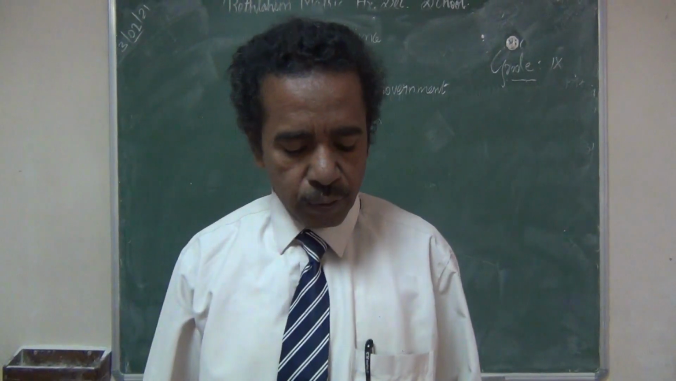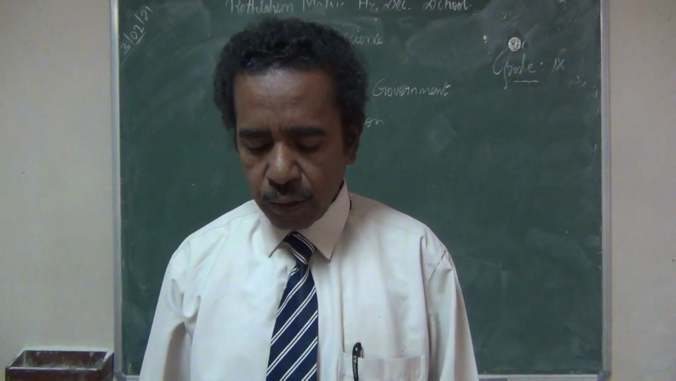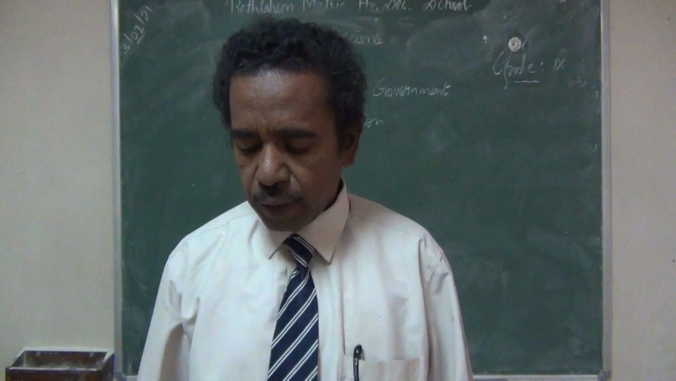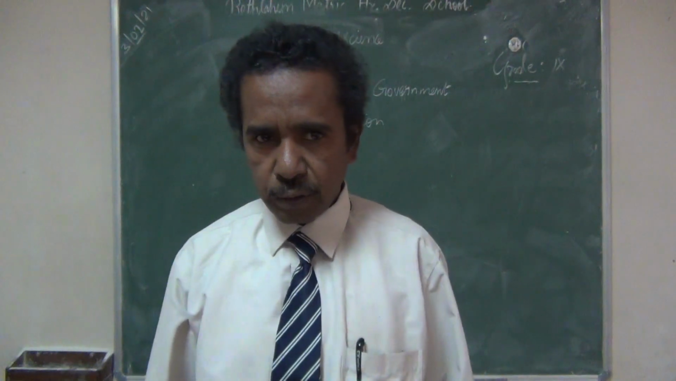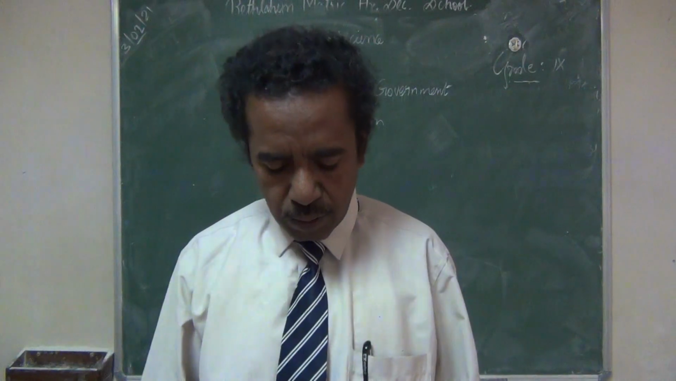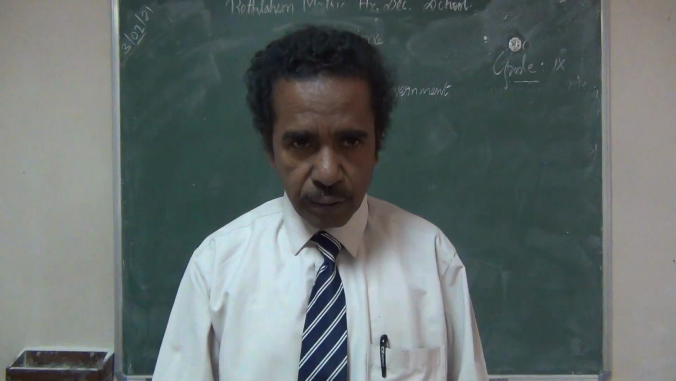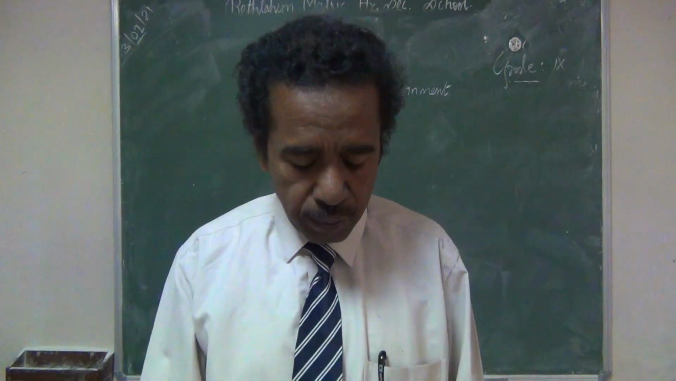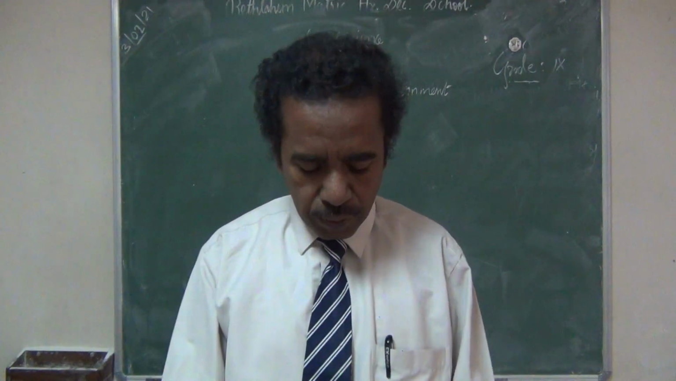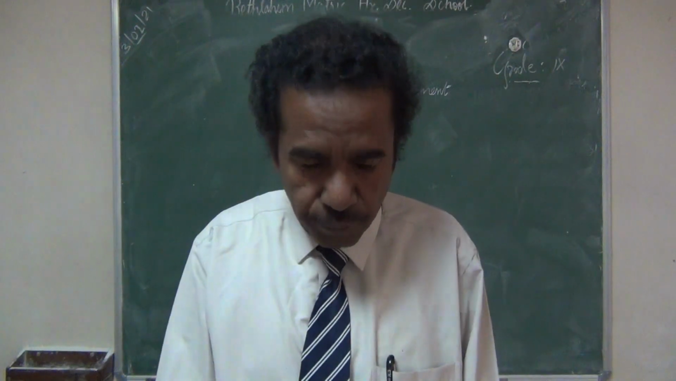Today we are going to learn from the civics part the fourth lesson revision, that is forms of government. Forms of government we are going to revise. First, filling the blanks. First one, dash and dash are the few examples for unitary form of government.